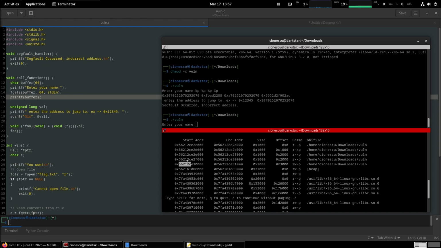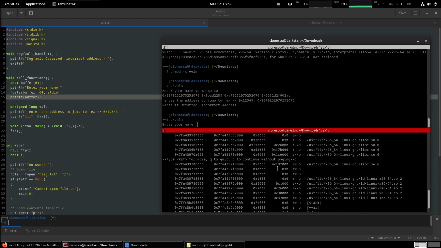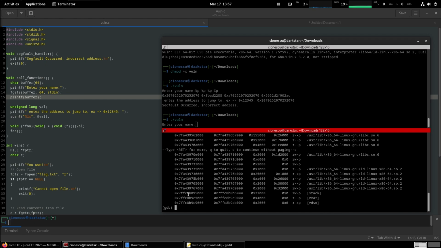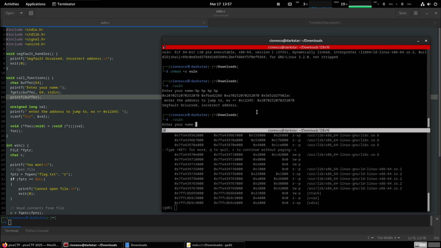56212C, right? Keep in mind those numbers because it's important. And then after our code, we have the heap, which is at 562161 and then something else. And then we have the system libraries at a different base address. And then all the way to the end, we have the stack, which again is at a different address, right?